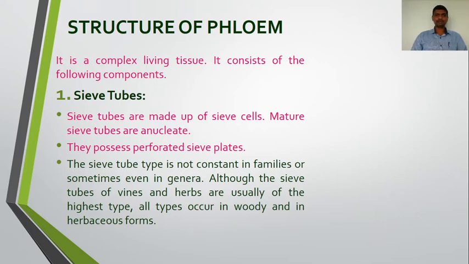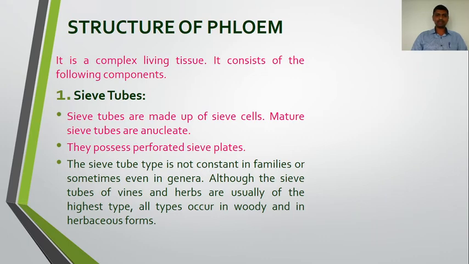So here we are dealing with the structure of phloem. Phloem is made up of 4 types of cells. These are sieve tubes, companion cells, phloem fibers and phloem parenchyma. So one by one we are going to study the different components of the phloem. Here phloem is a complex living tissue. It is a living tissue, while xylem is a dead tissue. Only the xylem parenchyma is the living component in the xylem. Here the phloem is a complex and living tissue, and it consists of components such as sieve tubes, companion cells, phloem fibers and phloem parenchyma. So one by one we are going to study these components.